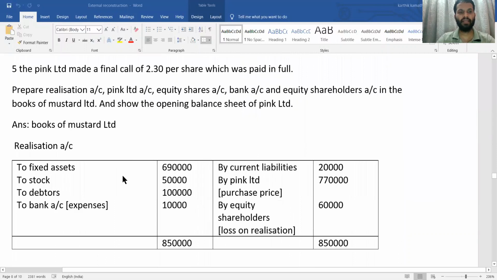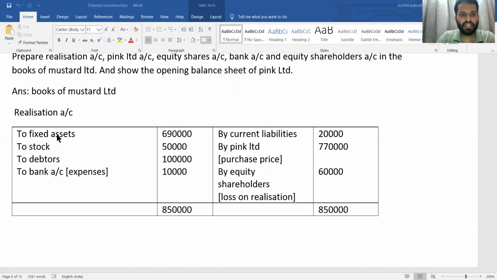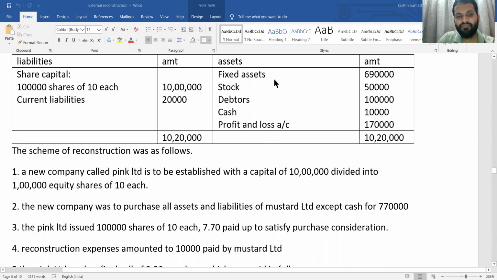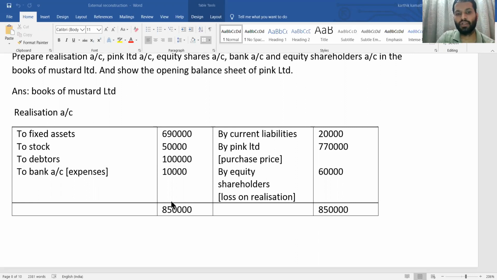So first thing, the ledger accounts in the books of the transferor company. First see the debit side of the realization account. To fixed asset 6,90,000, to stock 50,000, to debtors 1 lakh. Why are we writing this information? The fixed asset, stock and debtors are book values given in the balance sheet: fixed asset 6,90,000, stock 50,000, debtors 1 lakh. That's why we write the exact information. And to bank account, that is the realization expenses, 10,000, we have also written.